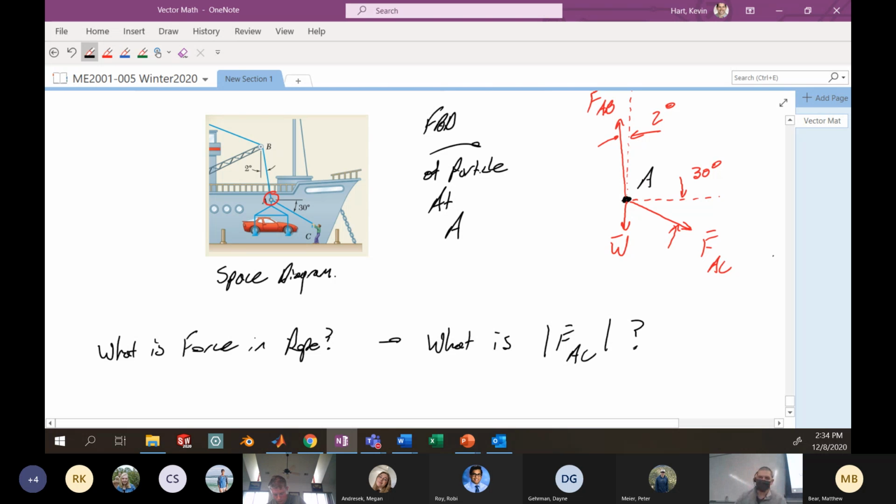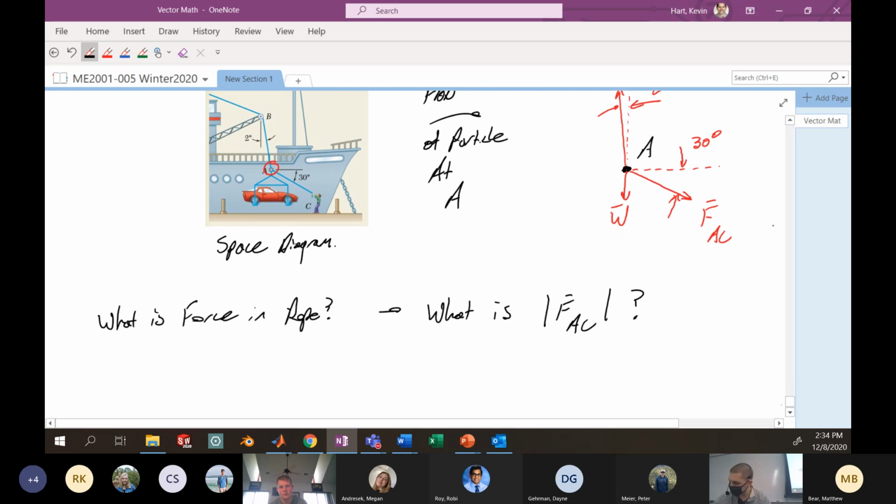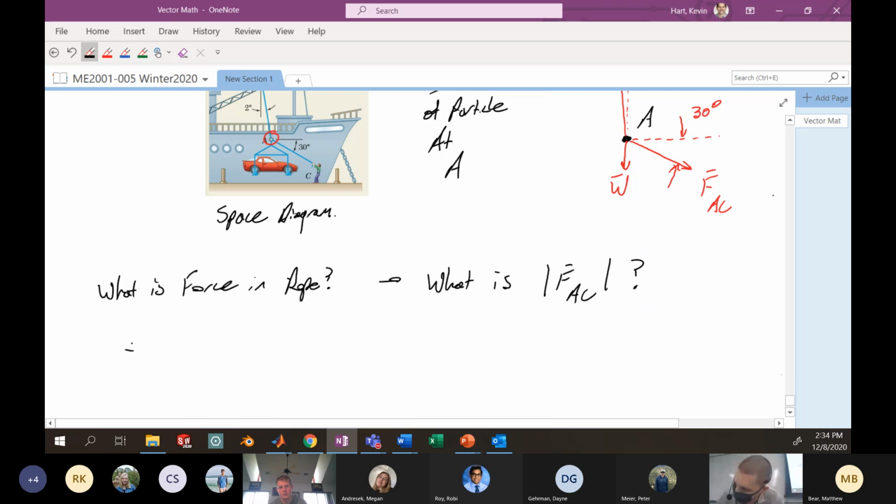Okay. We just did a nice homework looking at vector math, so hopefully we're all comfortable with vector math at this point. We're going to assume in this particular problem that we are in equilibrium. I'll make it pretty clear on the test if that's the case, but here we will assume that. If we assume equilibrium, you need to know how to translate that vocabulary into math language. It means the sum of all the forces acting at A is equal to 0.